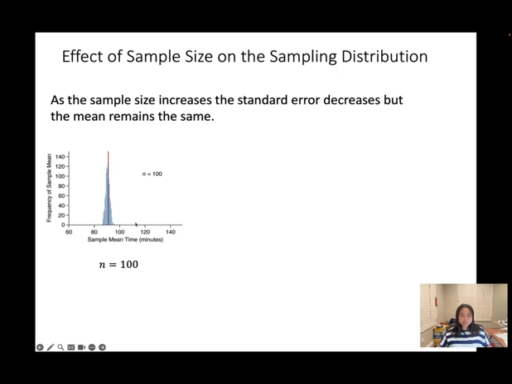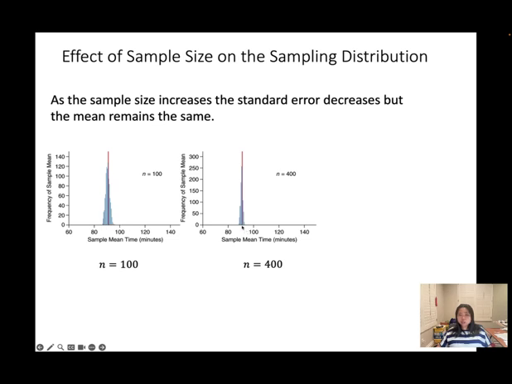So look at this example here. We have the sample size equal to 100, and this is the sampling distribution. When we increase the sample size to n equal to 400, you can see the standard deviation decreased. When you compare the standard deviation here and here, the standard error decreases when you increase the sample size.